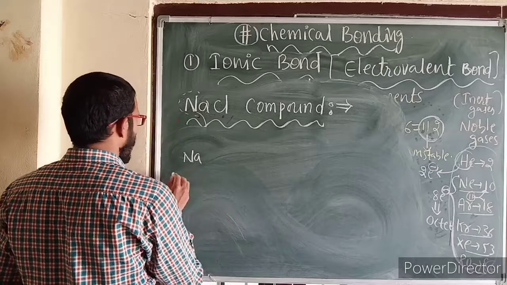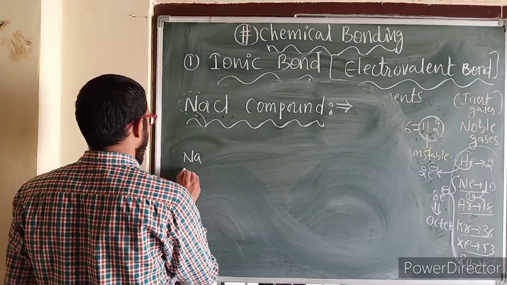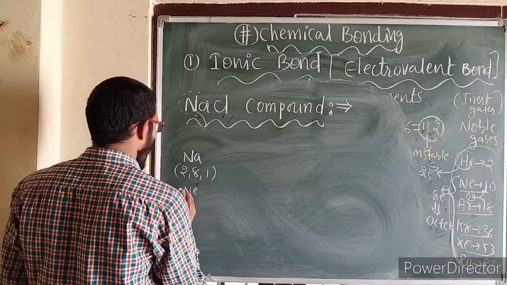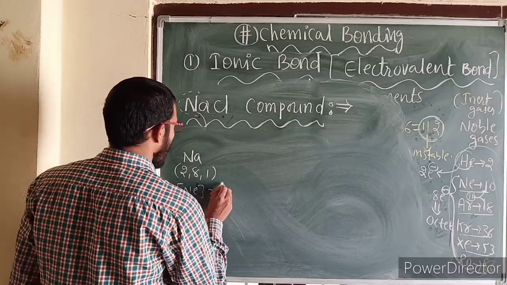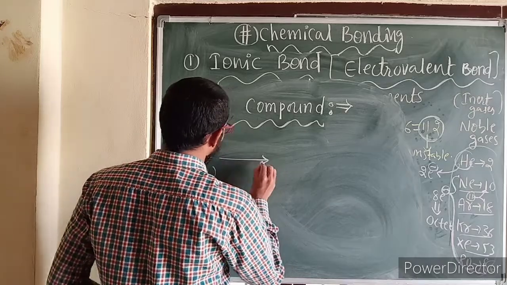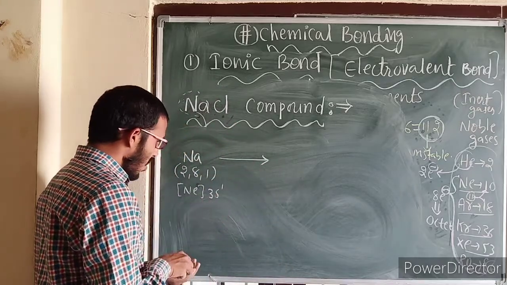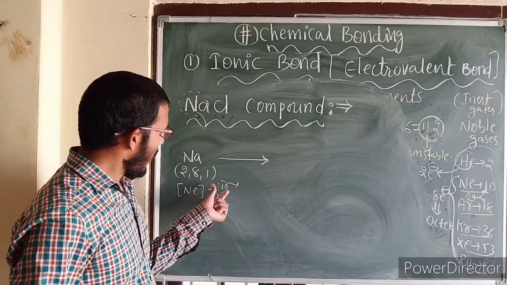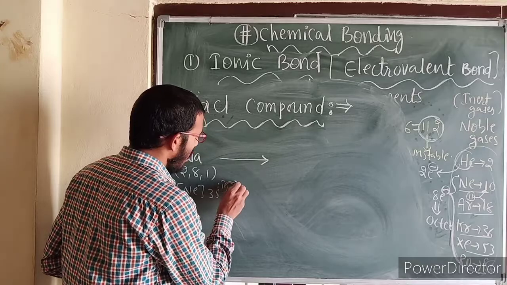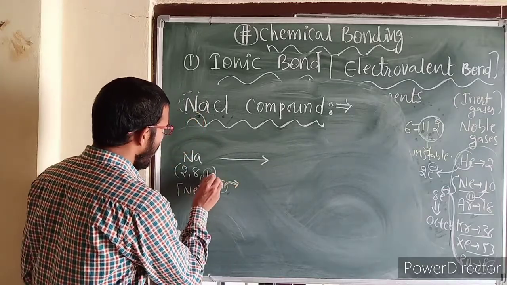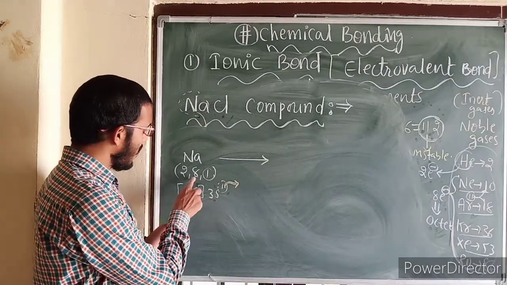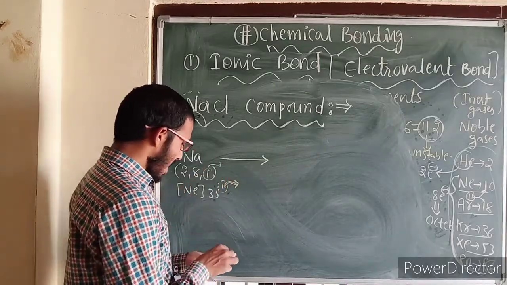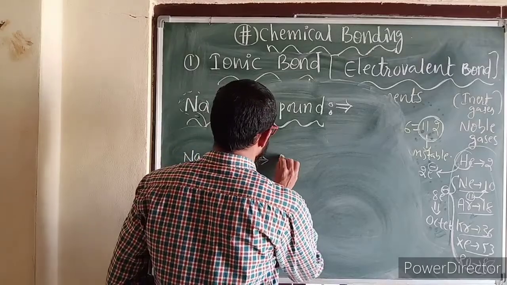See here students, 2 comma 8 comma 1, this just now I have written neon 3s1. So after losing, this is the 1 electron here. Valence electron. So valence electrons have more energy. So after losing this electron, this is also valence shell. This is called orbital method. This is called shell method. So if it is losing 1 electron, then it is converting into Na plus.